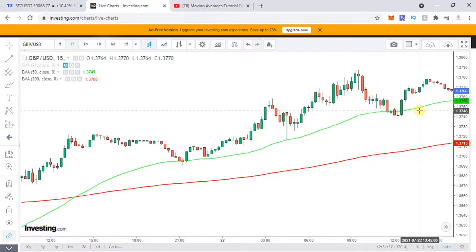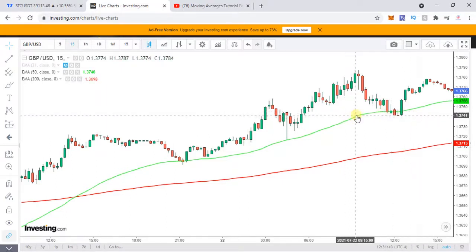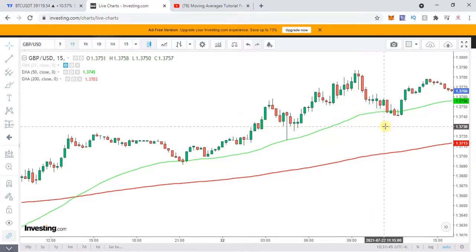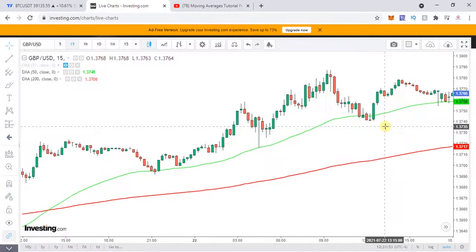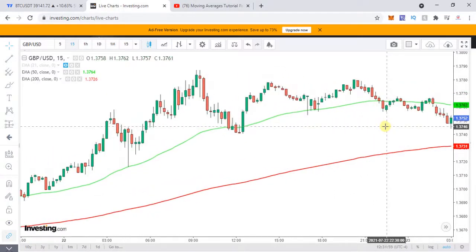That is the first indication that your trend is changing. But once your crossover happens, that is your death crossover or your golden crossover, you are sure that the trend has changed. So you see over here, it's in an uptrend.